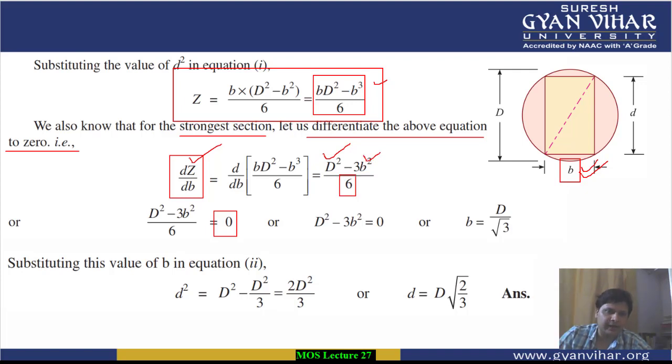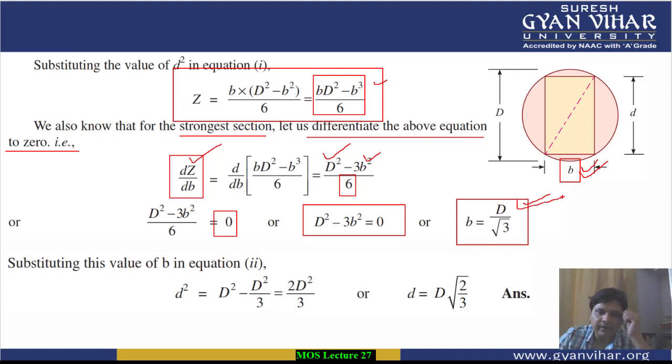6 is the constant, it will remain intact. And finally, you are getting a relation between small b and capital D, and that is: small b is equal to capital D by root 3. Alright, so this is the relation which will give you the beam which is strongest in bending.